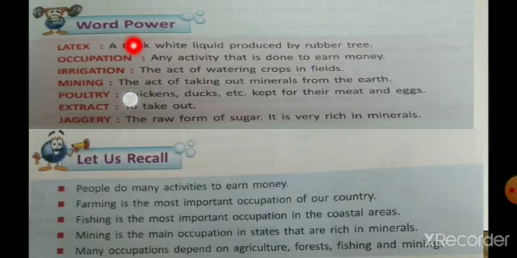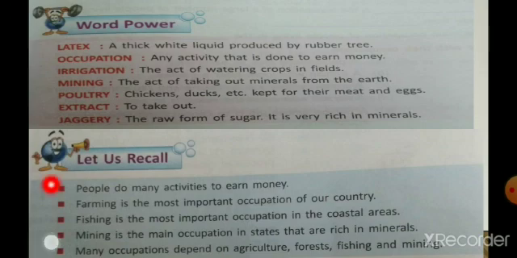Children, let's go through the word power. Latex is a thick white liquid produced by rubber tree. Occupation is any activity that is done to earn money. Irrigation is the act of watering crops in field. Mining is the act of taking out minerals from the earth. Poultry is a place where chickens, ducks, etc. are kept for their meat and eggs. Extract means to take out, and jaggery means the raw form of sugar. It is very rich in minerals, children.